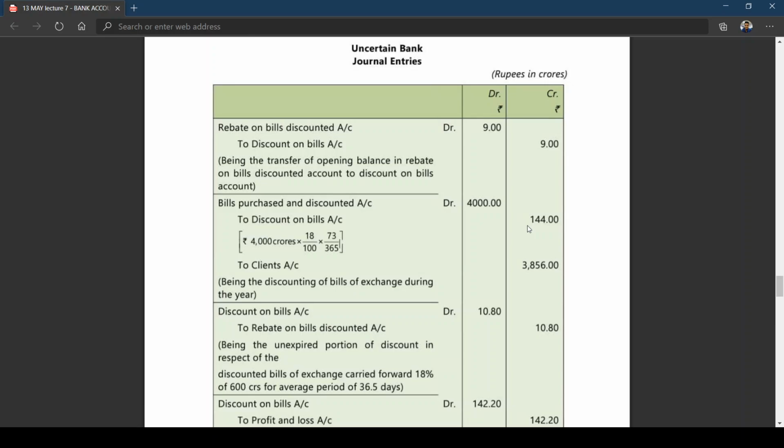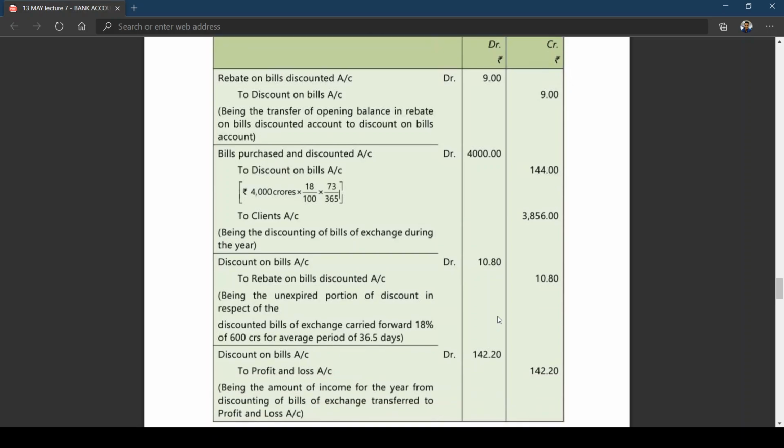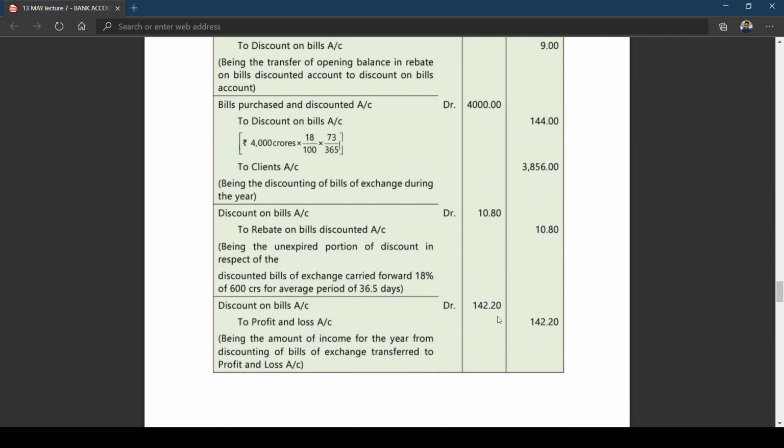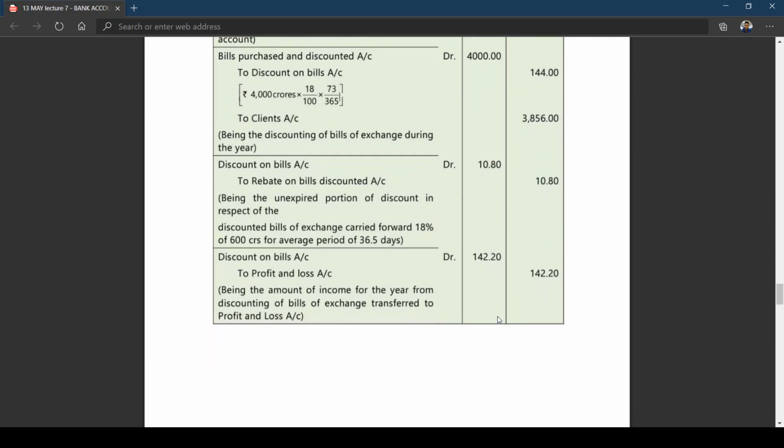Current year. 144 plus 9, 153 minus closing rebate, which is 10.80. You deduct, and you are getting 142.20. The entry will be discount on bills account to profit and loss account. Is this clear? Being the amount of income for the year from discounting of bills of exchange transferred to P&L account.